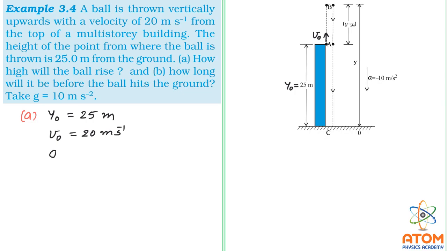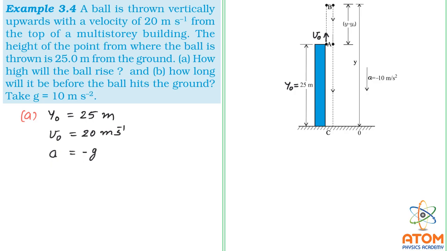So I'll put down here a is equal to minus g. You know that g is the gravitational acceleration. See why I am taking minus g? Obviously, when the object is moving upward, the velocity is decreasing. So it's a pure case of deceleration or say retardation. That's why for retardation we will put minus, right?